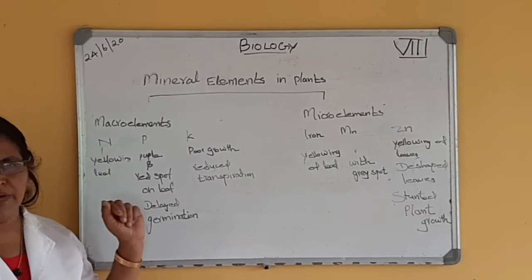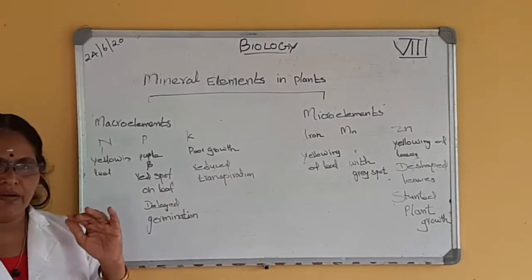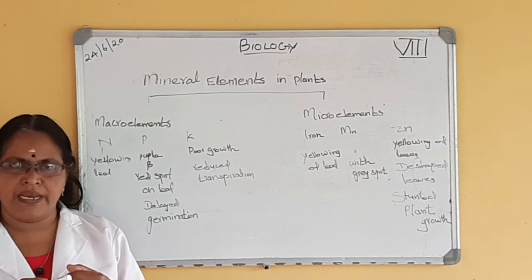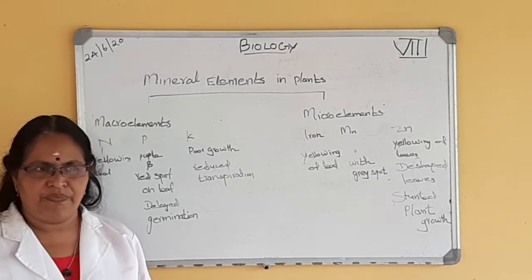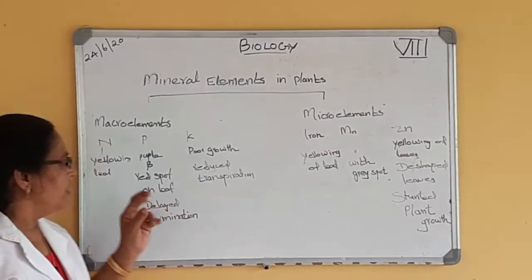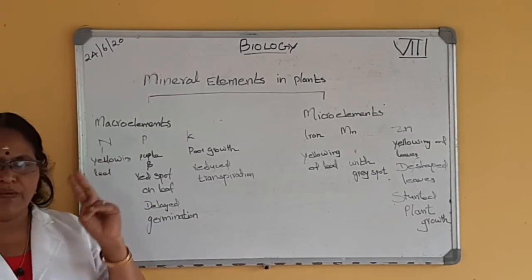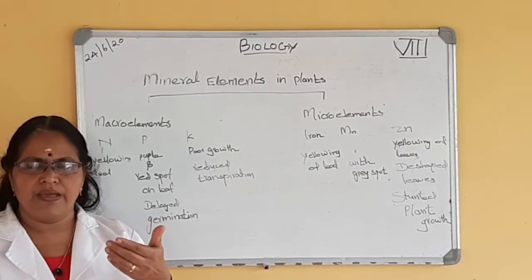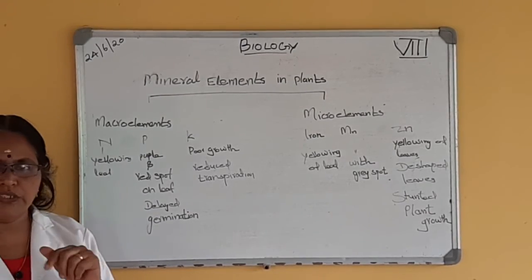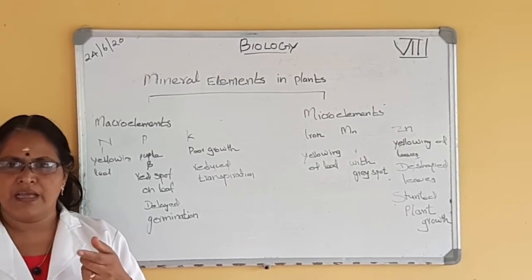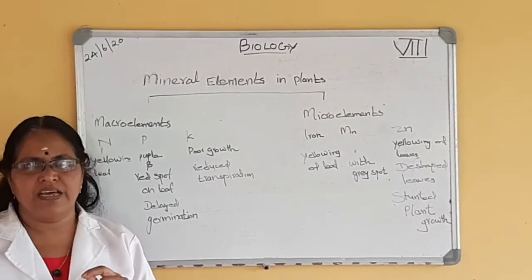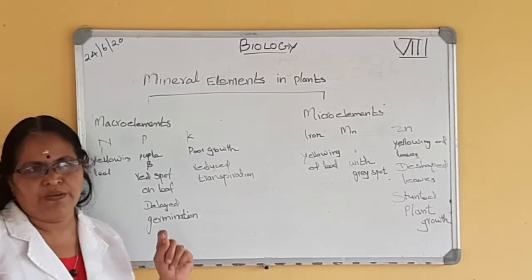What is the use of these elements? These elements are needed for the formation of chlorophyll and the growth of the plant, synthesis of protein and enzymes in plants. What will happen if the plant is not getting these elements? In the case of nitrogen, if the plant is not able to absorb nitrogen from the soil, it causes the yellowing of leaf. Usually the leaf of the plant becomes yellow when it becomes old, but sometimes due to the lack of nitrogen, the yellowing of leaf takes place in plants.